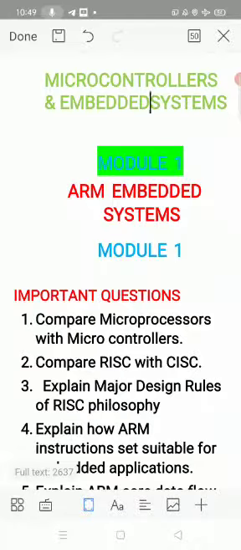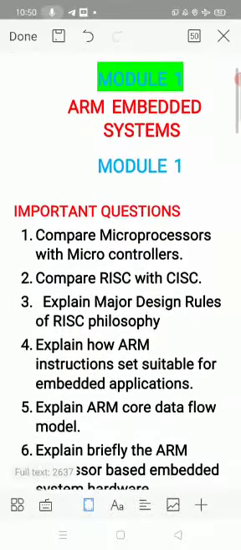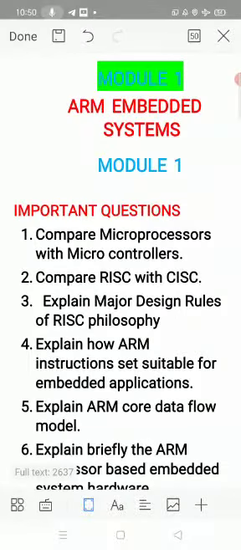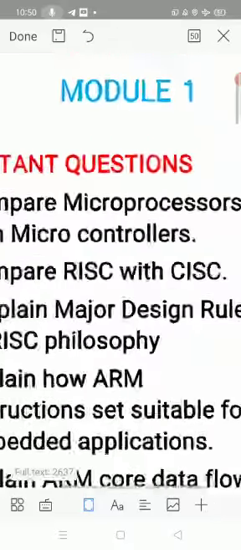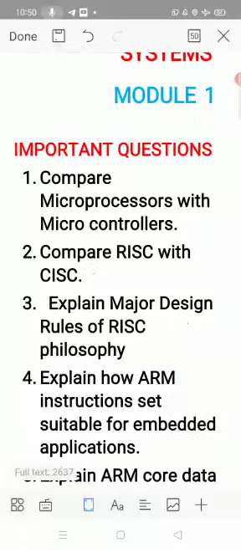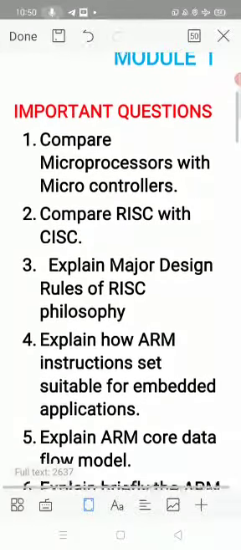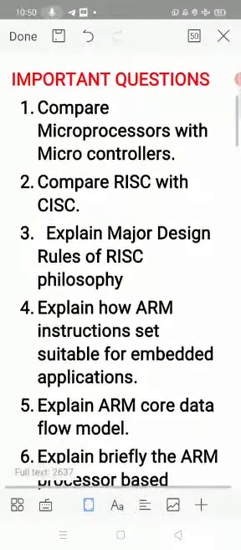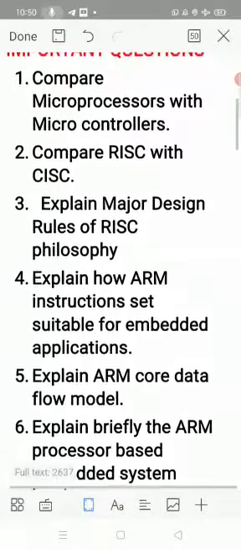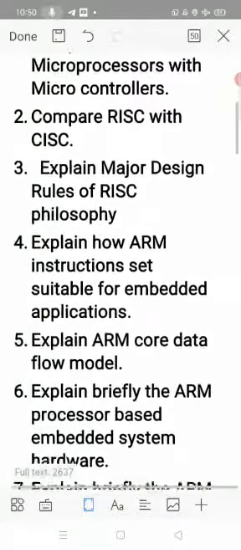Module 1, ARM Embedded Systems, important questions. These are all the important questions of Module 1. Compare microprocessors with microcontrollers. Compare RISC with CISC. Explain the major design rules of RISC philosophy. Explain how the ARM instruction set is suitable for embedded applications.